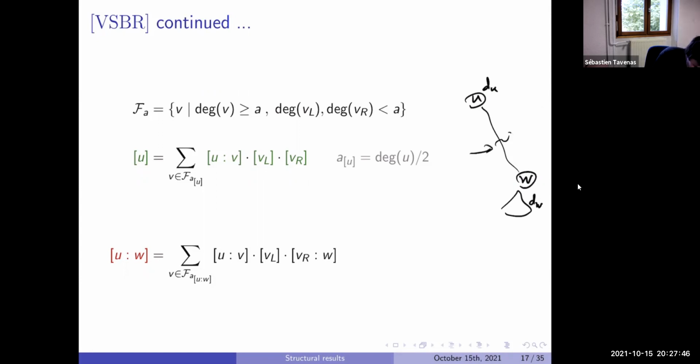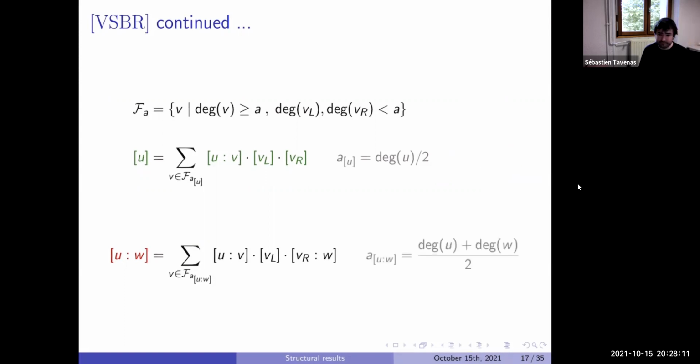Firstly, we'd like to cut somewhere. It will be, let's say, dU minus dW divided by 2. We cut this thing and want to replace it, but this thing will also contain W, so plus dW. That is an intuition about where we want to cut. After, we'll show it works. So firstly, we want to take A as dU plus dW divided by 2. We want to take A like that. Now let's look at whether these have small degrees.